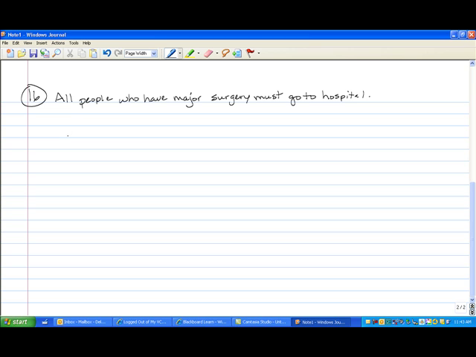X represents Mark Robinson. Mark Robinson, according to our book, has major surgery. Therefore, Mark Robinson must go to the hospital. So we just had to construct a valid argument from that.